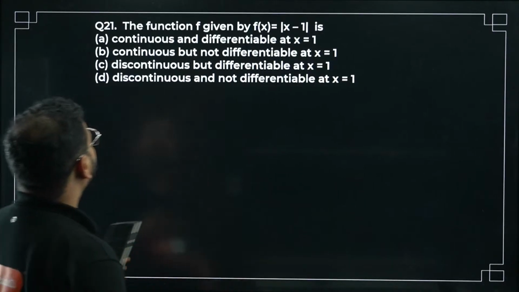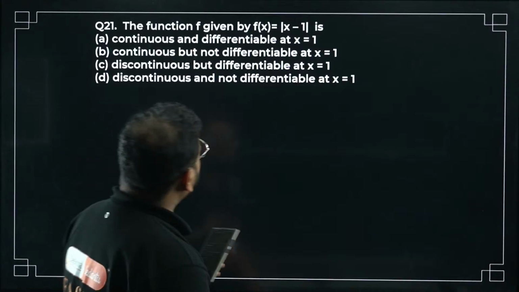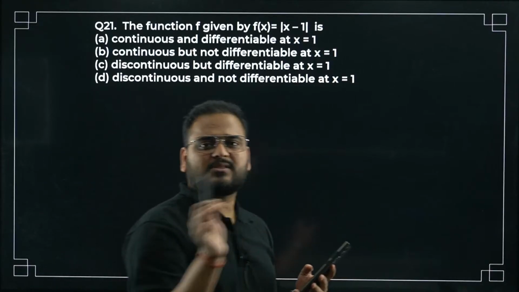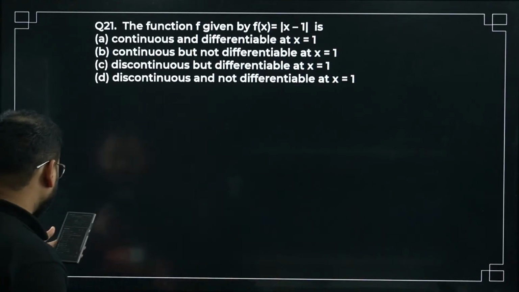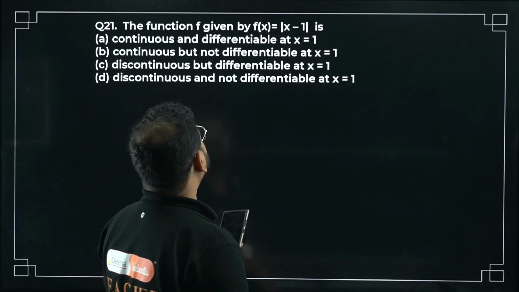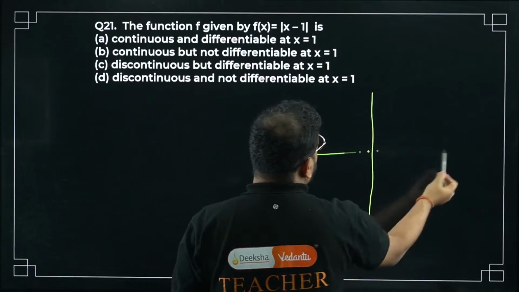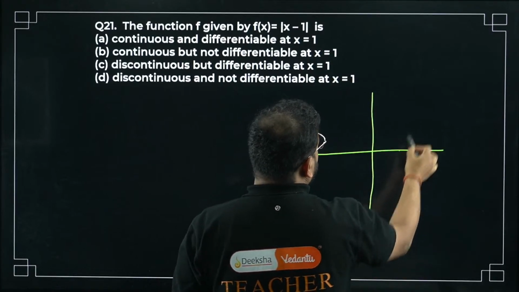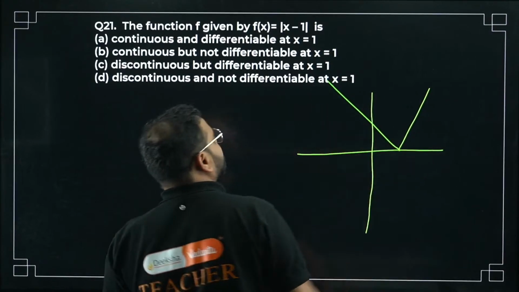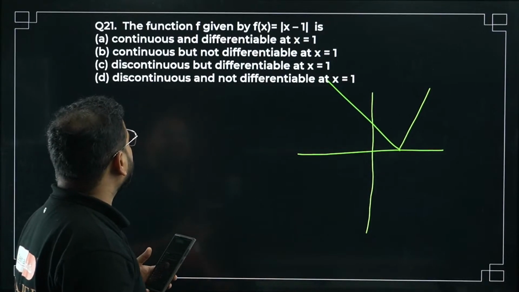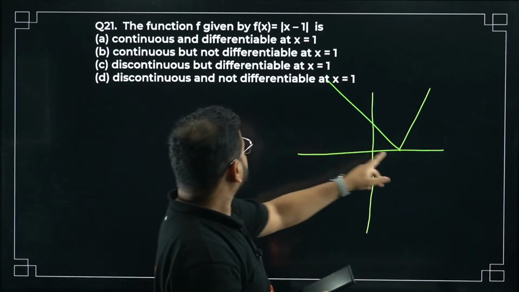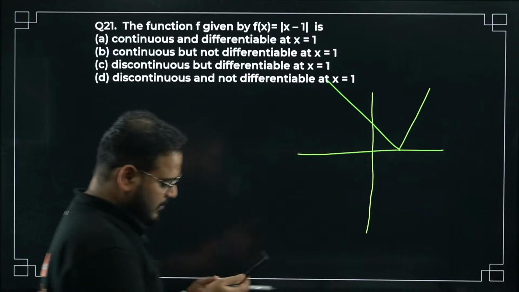Not this exact question, but a similar kind of question was there. So please check: function f is given by mod of x minus 1. Draw this graph. At x equal to 1, the graph will be this. So it is continuous at this point, but non-differentiable. Please check this out.